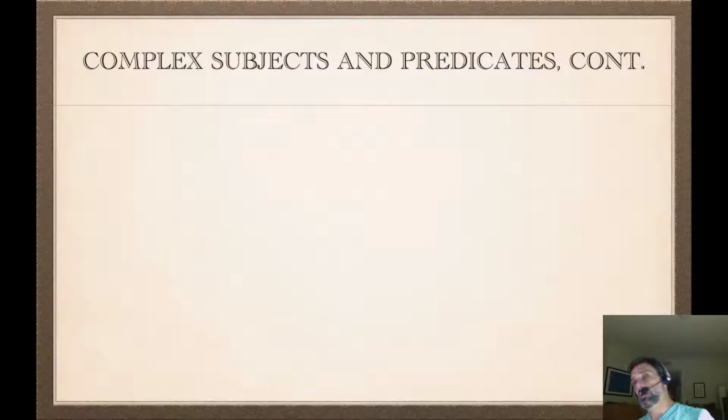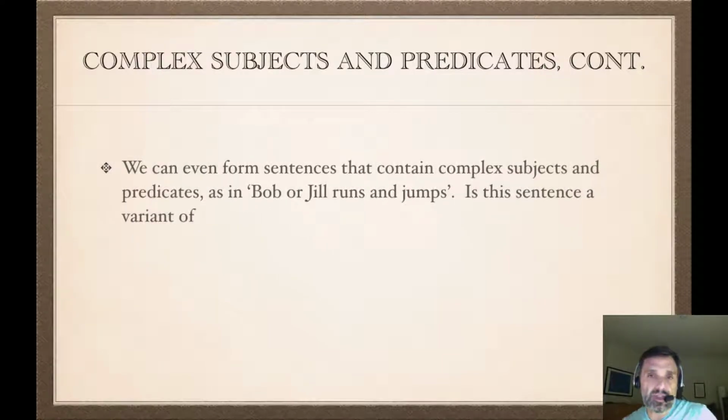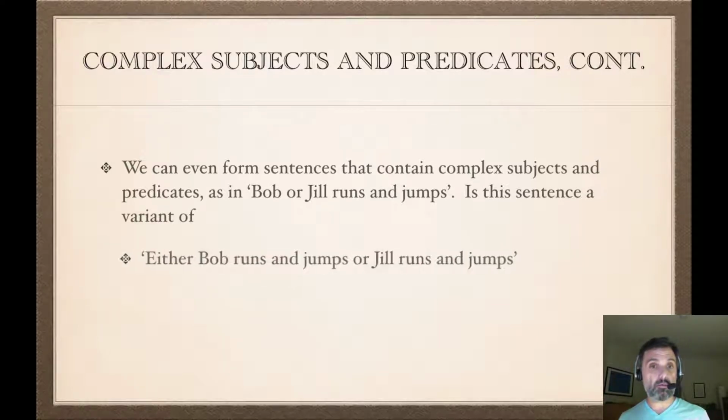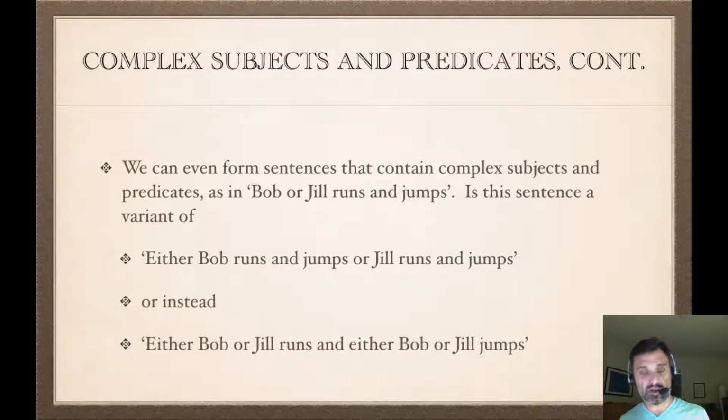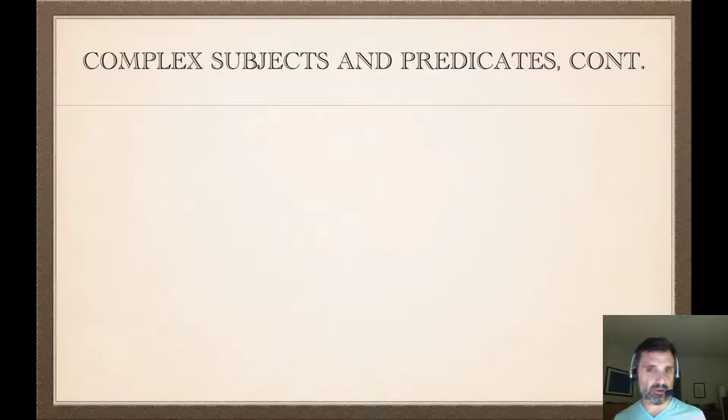Now, things can get tricky because we can say Bob or Jill runs and jumps, and you might wonder, is this a variant? Then we have to decide which we are going to symbolize, which goes higher in the tree. Is it a disjunction, Bob runs and jumps, or Jill runs and jumps? Or is it a conjunction of either Bob or Jill runs and either Bob or Jill jumps? These are not equivalent. I think it's natural to think it's the first one.